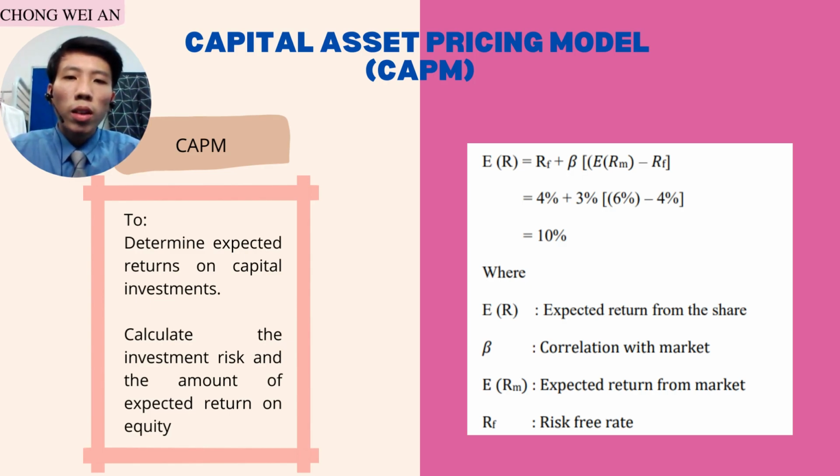By using the formula of the CAPM, we can substitute the risk-free rate, the correlation with the market, known as sensitivity, and the expected return from the market. And the value of the expected return from the share is 10%.